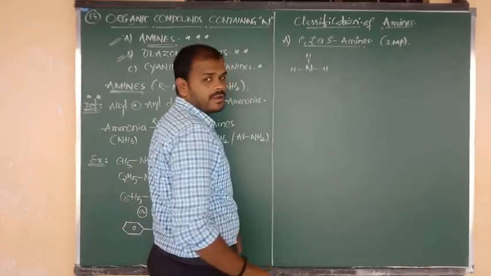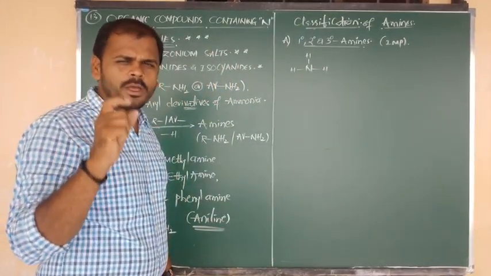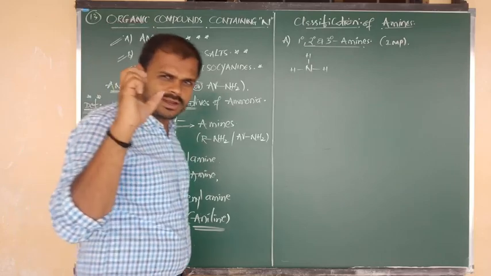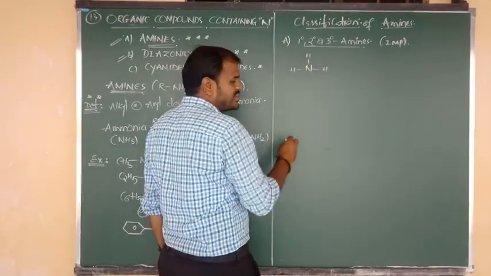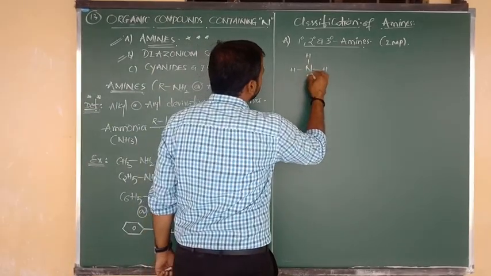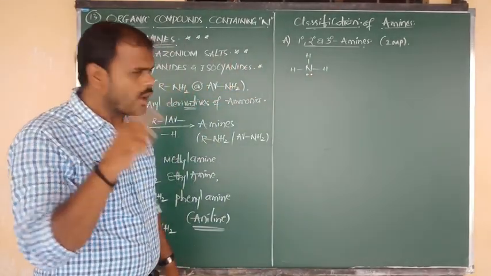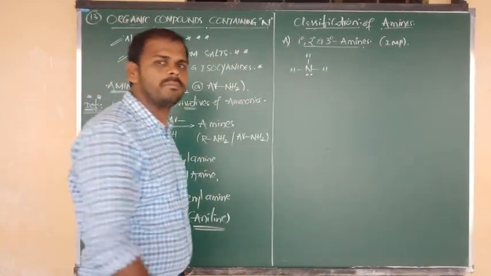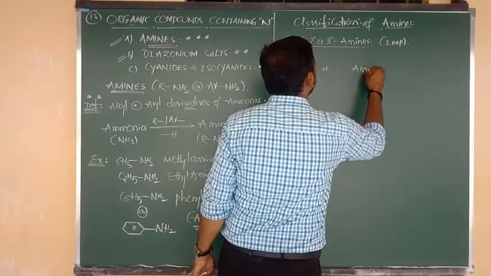Okay, I have written here. Nitrogen belongs to group 5, or we can say the 5A group, so it contains 5 valence electrons. Out of 5, 3 electrons are in sharing. The remaining 2 electrons, nothing but ammonia, contain 1 lone pair, nothing but 2 unpaired electrons. So this is the formula of what? Ammonia.